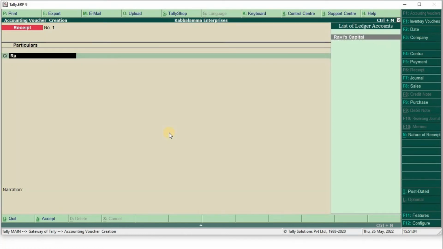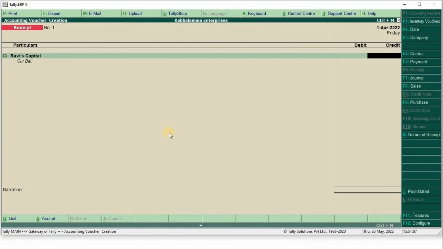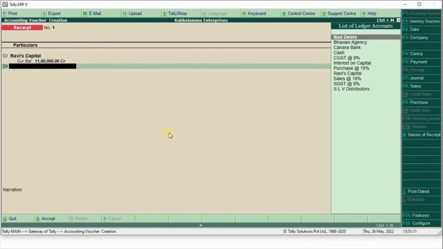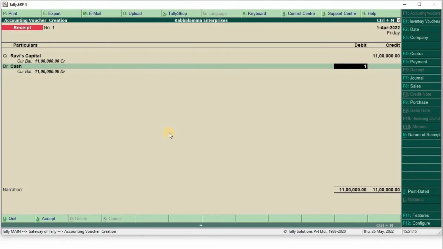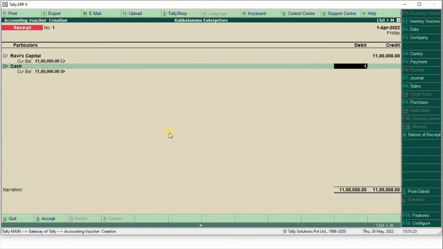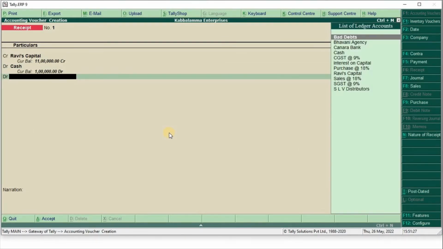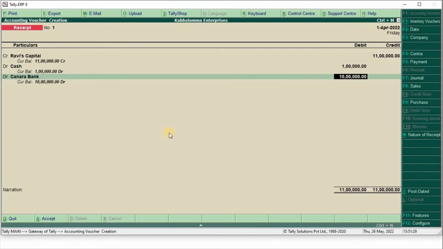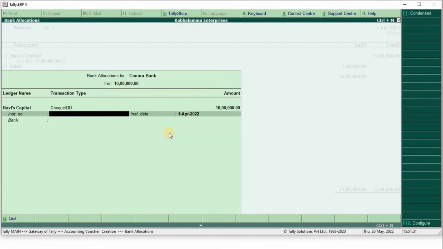Credit first, Ravi's capital 11 lakh. Then debit entries: cash 1 lakh, and Canara Bank 10 lakh. In a receipt voucher, credit entry comes first, and next the debit entry. Accept.